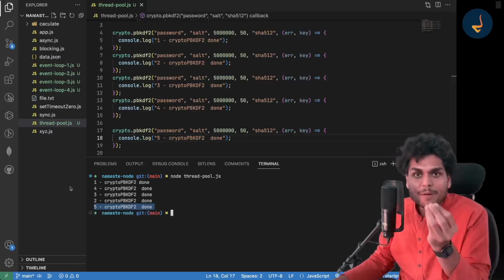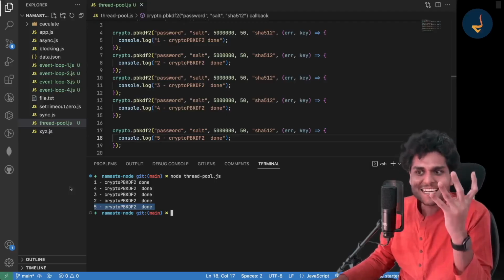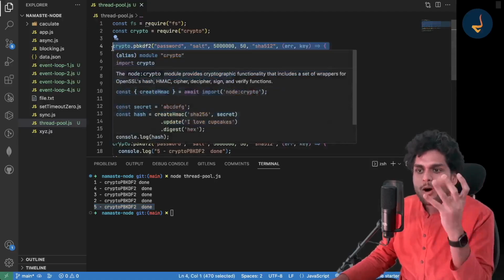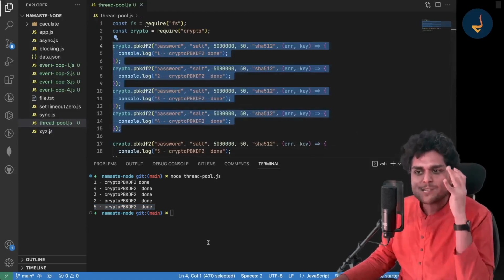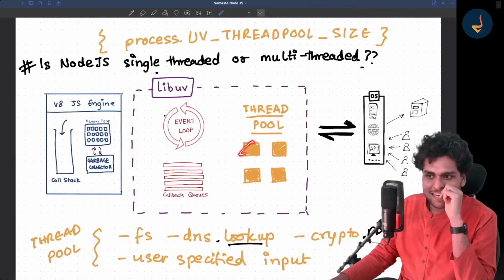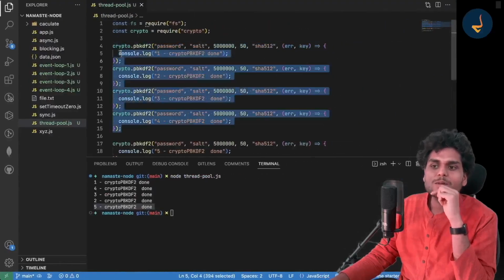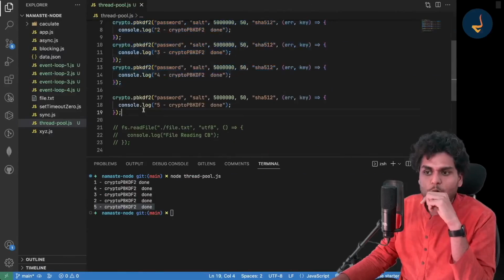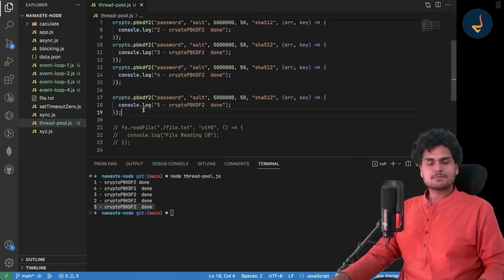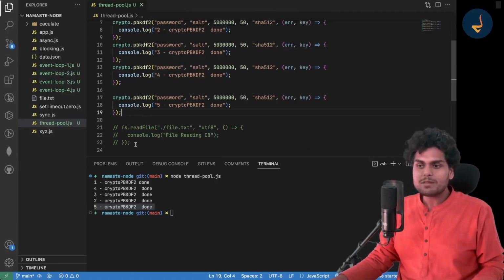Why did it happen like this? Because there are 4 threads. When you ran this piece of code, all the 4 libuv threads were blocked. Do you see this? The thread pool size is 4. So all the 4 threads were blocked by this, and the 5th call was waiting for a thread to be empty.